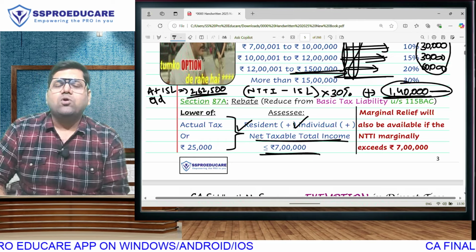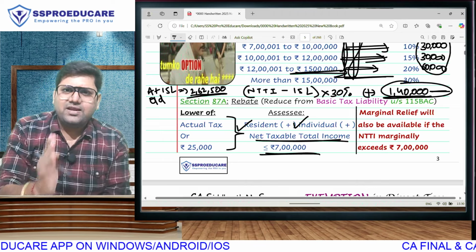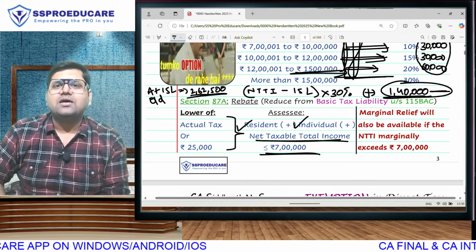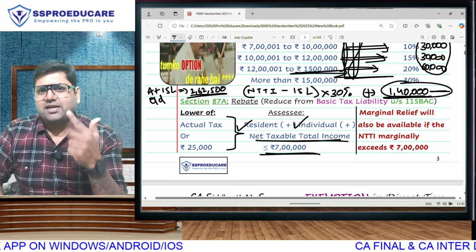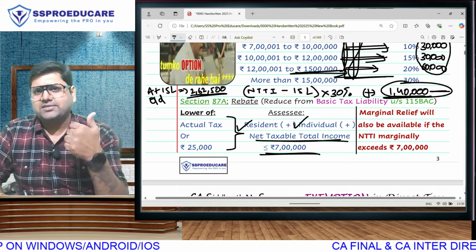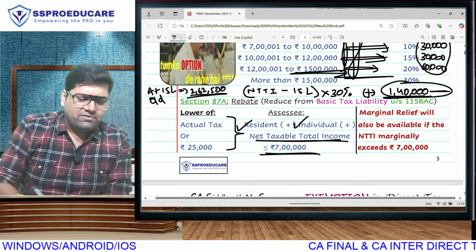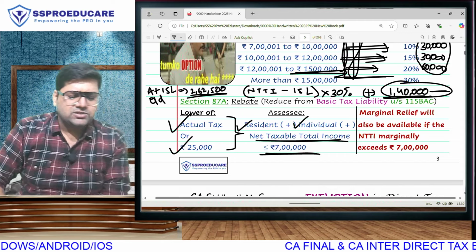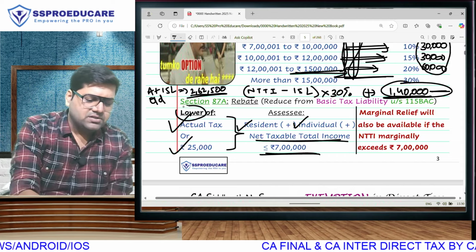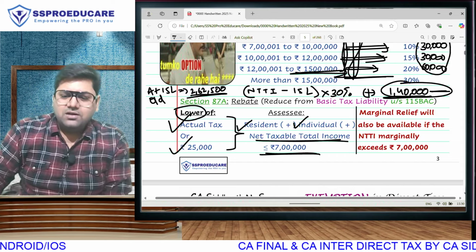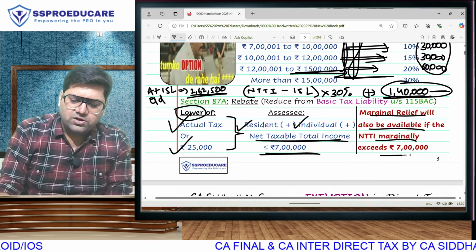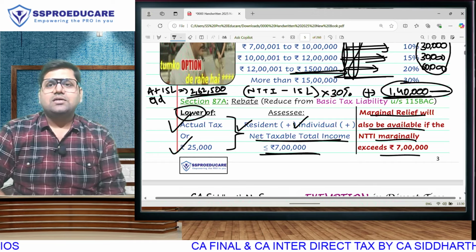But yes, in the old regime, rebate eligibility is at 5 lakh. In the new regime, rebate eligibility is at 7 lakh. So old regime, resident individual income up to 5 lakh. New regime, resident individual income up to 7 lakh. And what will be your rebate? Here it will be actual tax or 25,000, whichever is lower. One more benefit here. Here we will give you marginal relief also if your NTTI marginally exceeds 7 lakh.